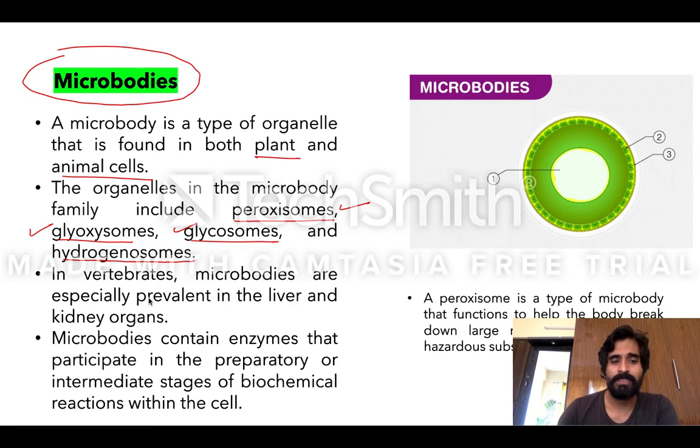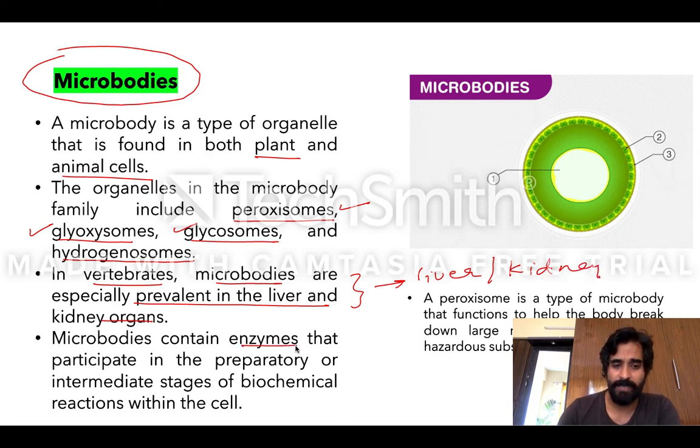So what is the function? In vertebrates, microbodies are especially prevalent in liver and kidney. First, you should know where it is present. It is present in liver and kidney, most of the microbodies.